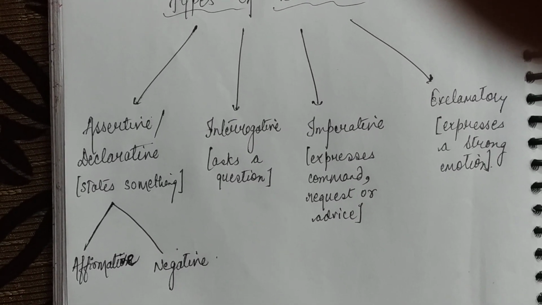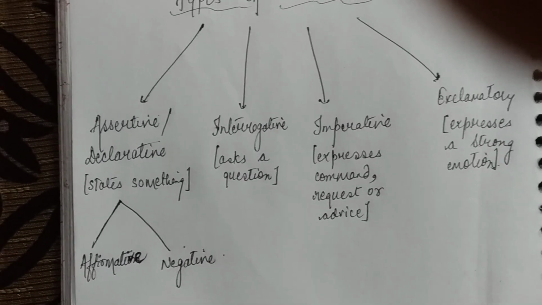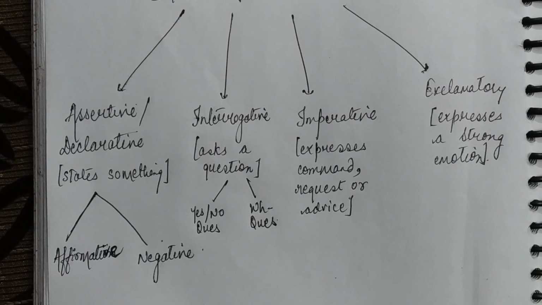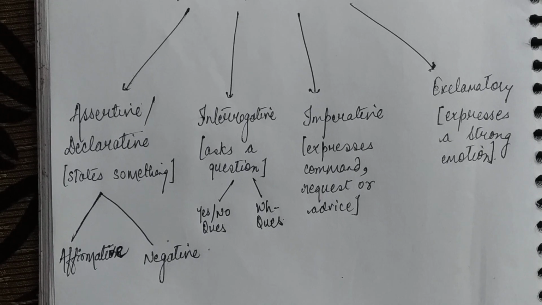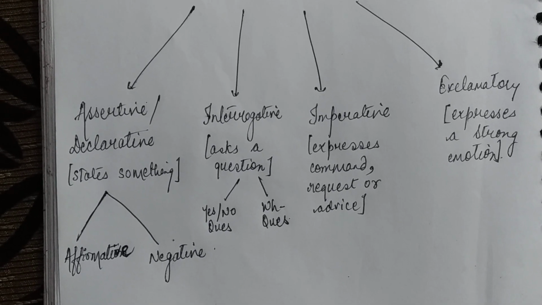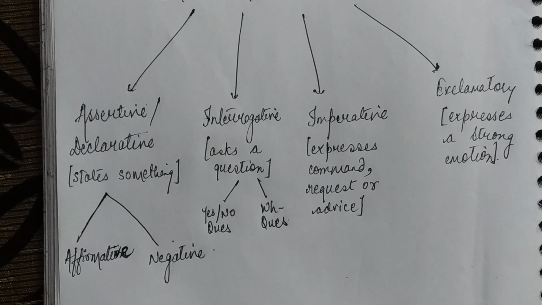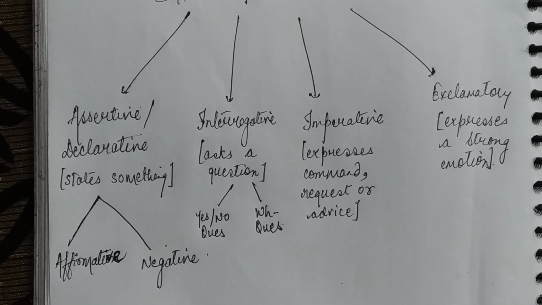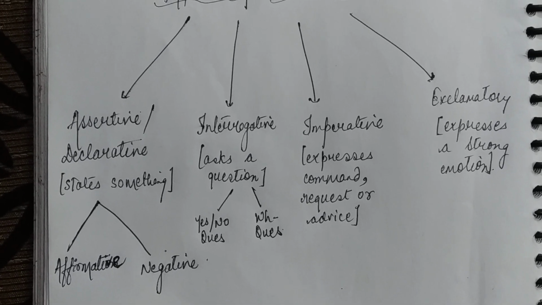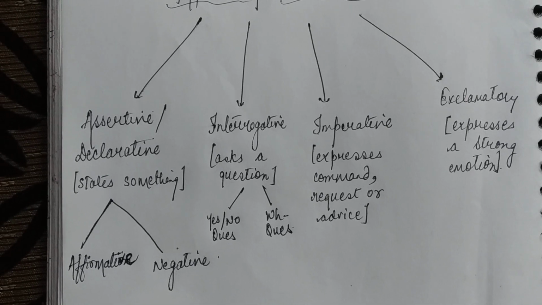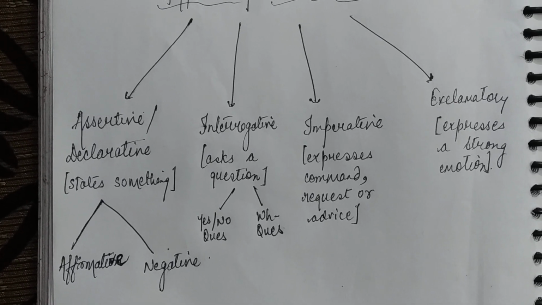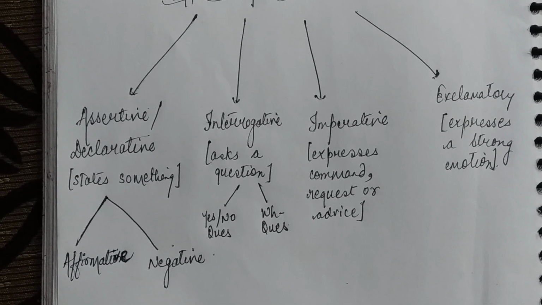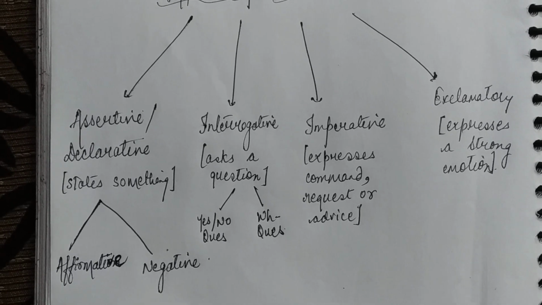Now an interrogative sentence can be a yes or no question or a WH question. A yes or no question can be answered in either yes or no, whereas a WH question begins with a question word like when, who, why, what, etc. For example, if we are asking, were you absent yesterday? In this question, the one will answer in either yes or no. That is why it is a yes or no type of question. Whereas the question, why were you absent yesterday, is a WH type of question.